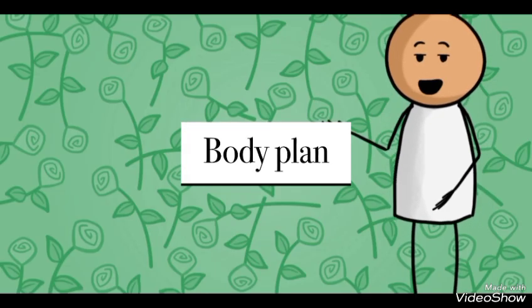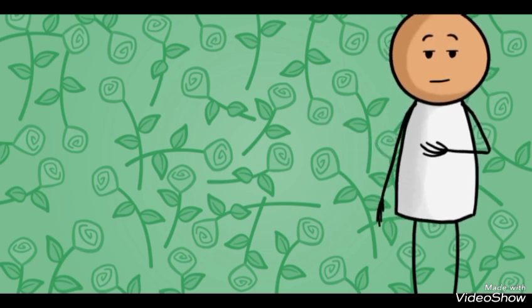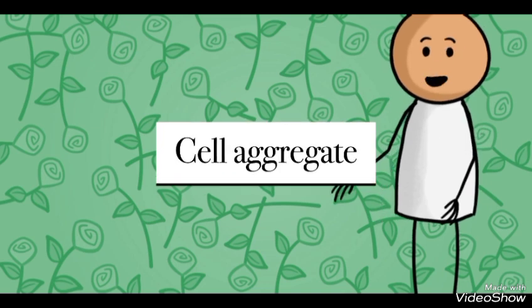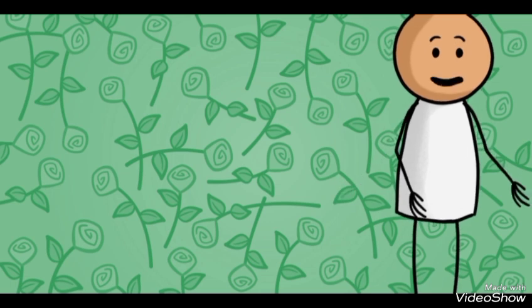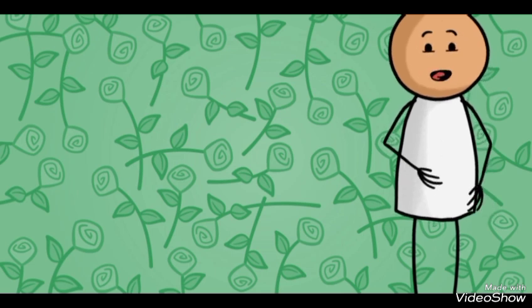The next type of classification of the animal kingdom is based on the body plan. Coming to the body plan, the first one is the cell aggregate plan. As we said earlier, the poriferans, for example sponges, have a body that consists of a cluster of cells, and of course you don't see any division of labor there.